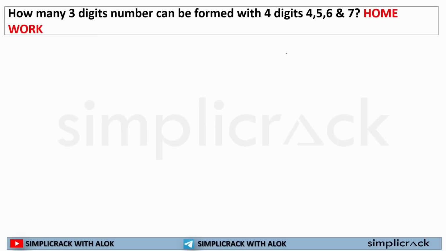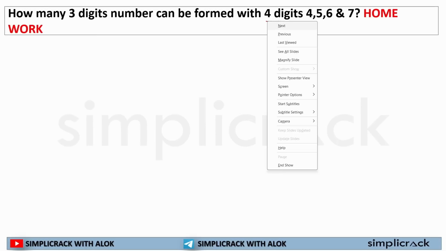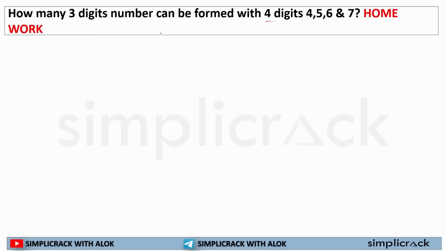This is your homework. How many 3 digit numbers can be formed from these digits? The number of options I have is 4. The choices I have to make are 3. Out of 4 numbers I have to take 3 numbers. 4 factorial divided by (4 minus 3) factorial, which is 4 factorial divided by 1 factorial.